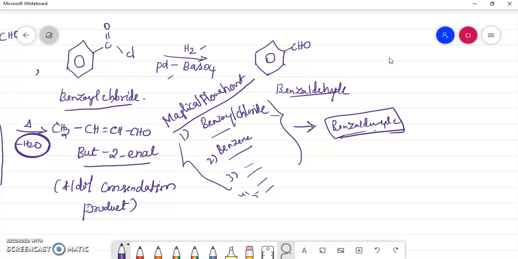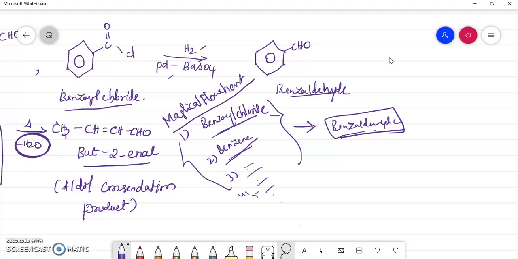Okay, a magical flow chart. So through the benzaldehyde, starting materials you take, you will get benzaldehyde here. So benzyl chloride I have taken as a starting material, and also benzene you can take as a starting material. Through that we are getting benzaldehyde, so you just add all the starting materials in the same way in your notebook, and you just write the final product also. Okay, and in the center you just mention the catalyst also.